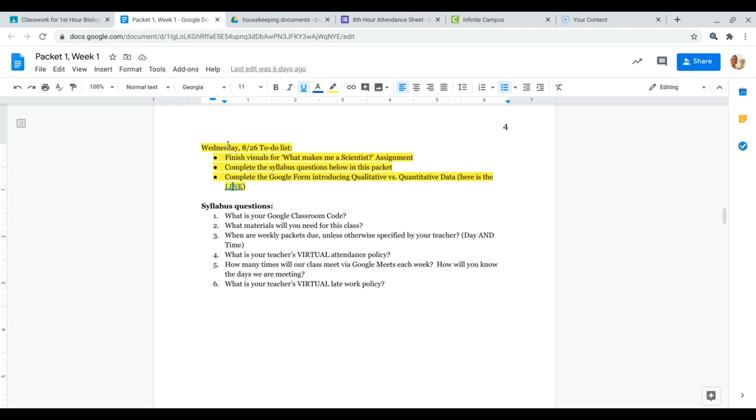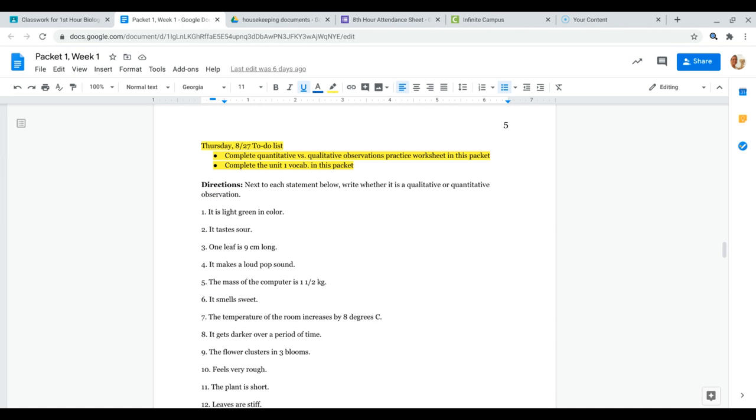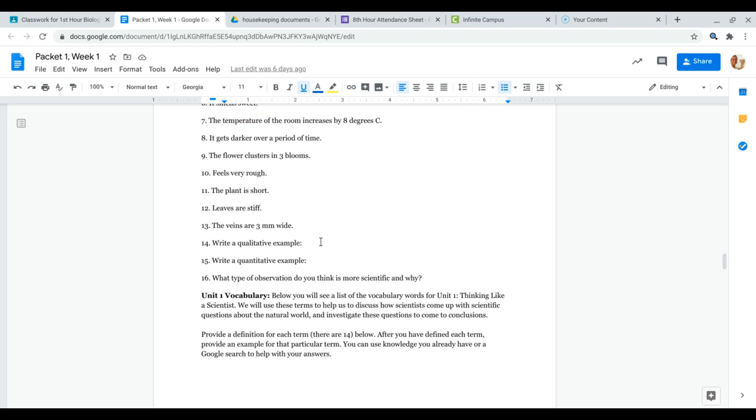If you did not do these things yesterday, please go back and make sure that you do those. For today, it's going to look like a lot, but today is pretty straightforward. You're going to need to complete the qualitative versus quantitative observations practice worksheet in this packet. All you need to do is write if this is a qualitative or quantitative observation right next to it. If you don't know, I will be on our Google Meet session and you're more than welcome to ask questions. Then you're going to complete the Unit 1 vocab in this packet.